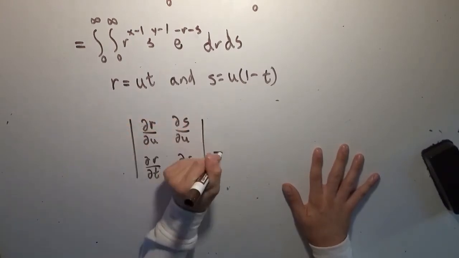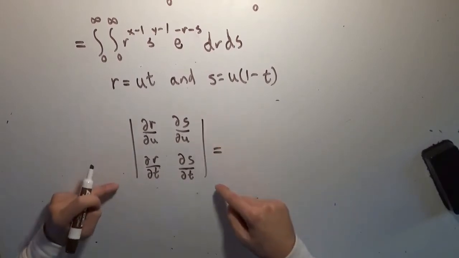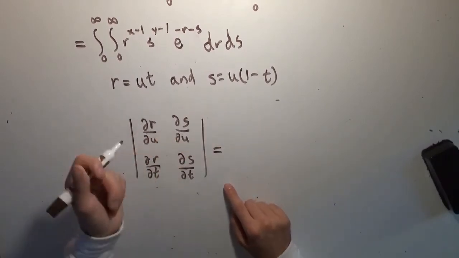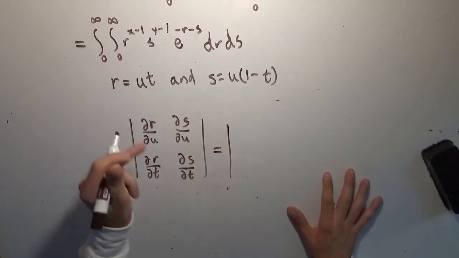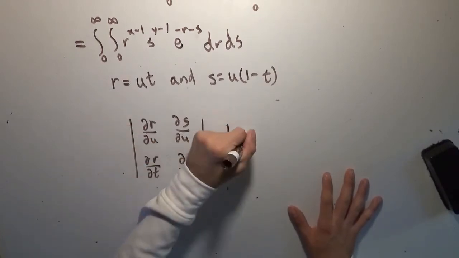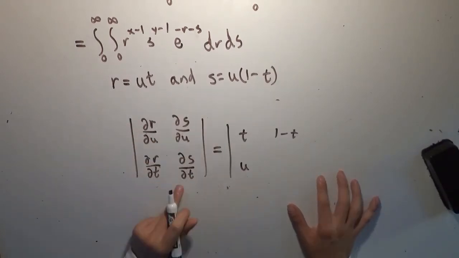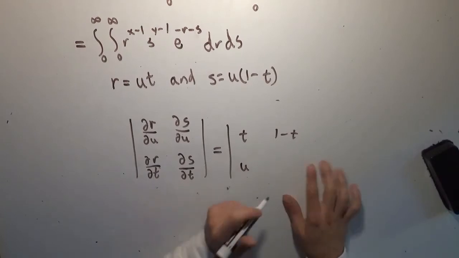And what we're doing is taking the determinant of this matrix of derivatives. So we're going to get t, 1 minus t, u, and negative u. And this should work out.